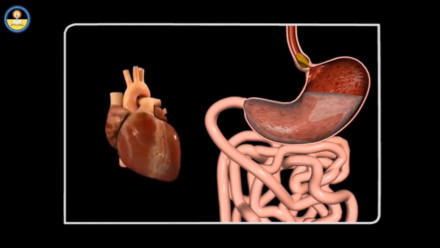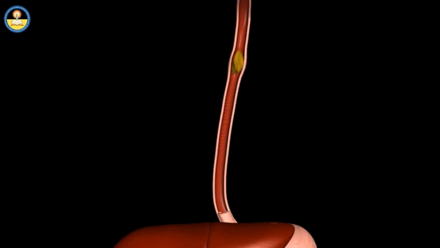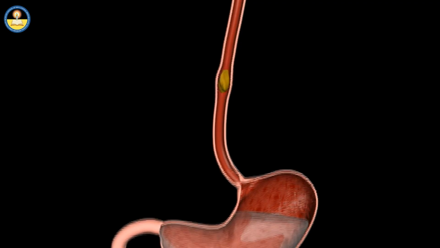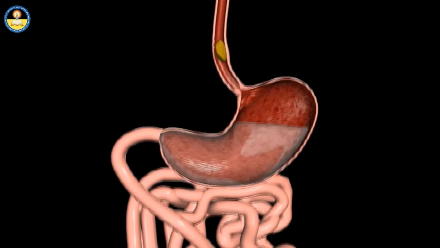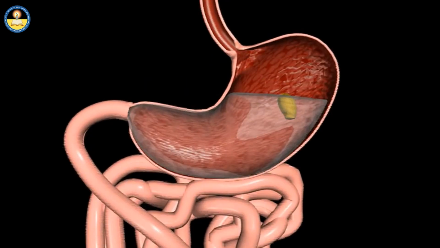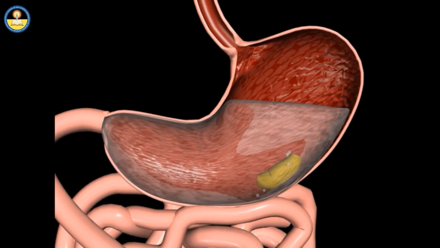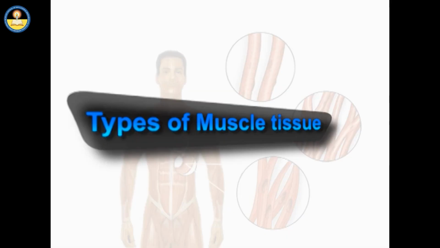If the muscle is located in the wall of a hollow organ, its contractions may cause the contents of the organ to move. Example: peristaltic movement of material through the digestive tract.